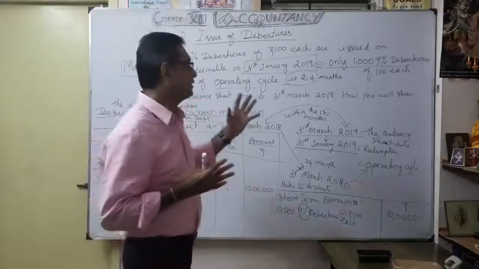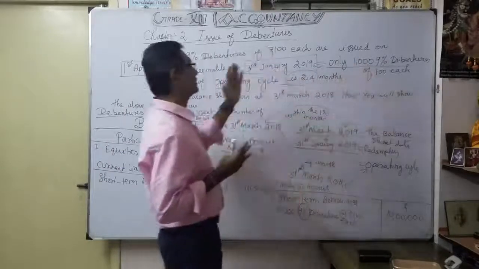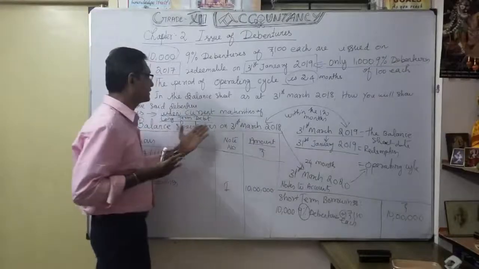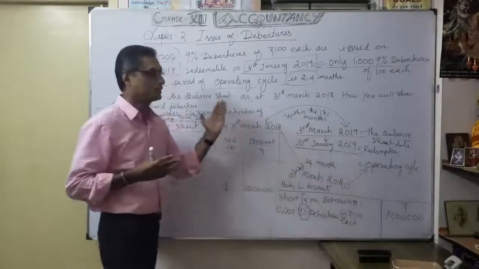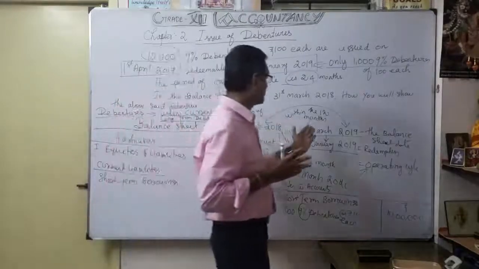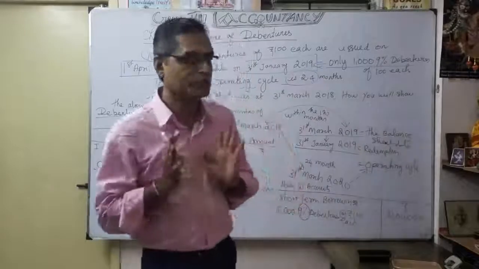You understood? So only the part of debenture is going to be redeemed on 31st January 2019. The other headings, whatever the balance sheet heading is, are the same as 31st March 2018. Maybe within 12 months, 31st March 2019. That is the balance sheet date. Okay, that is also the same.